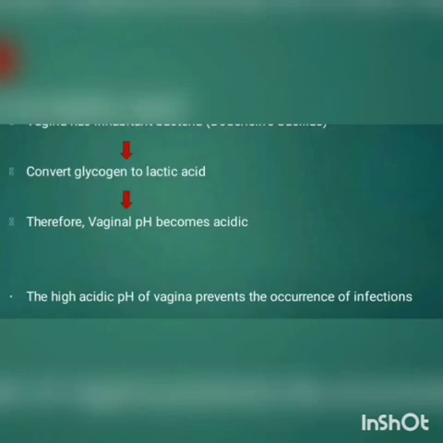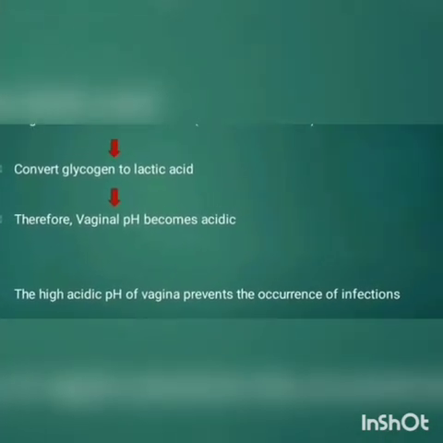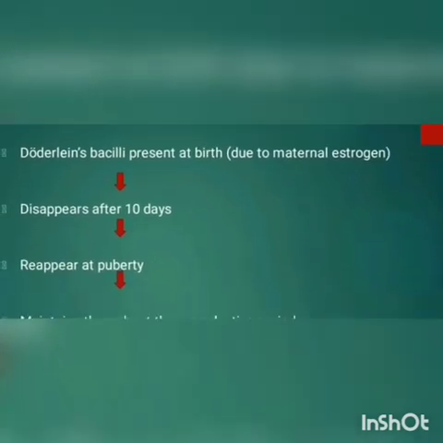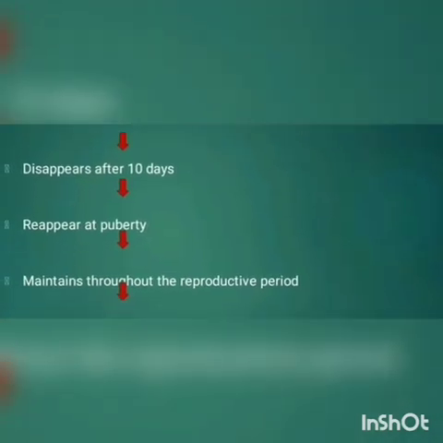In absence of vaginal acidic pH, there will be various infections which will occur. Doderlein's bacilli is present at birth due to maternal estrogen. Till 10 days it lasts, as already discussed before. It reappears again at puberty, and it is maintained throughout the reproductive period and again disappears at menopause.